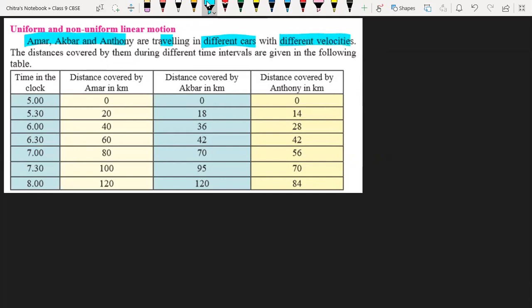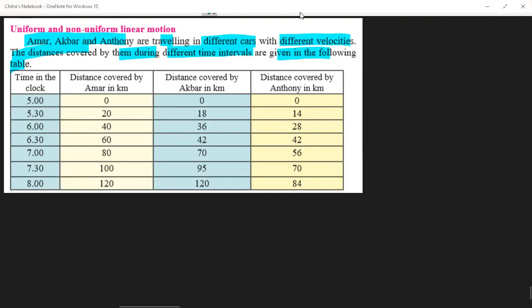They are traveling with different velocities. The distance covered by them during different time intervals is given in the following table. On that basis, we have to decide whether Amar, Akbar and Anthony are traveling with uniform motion or not.